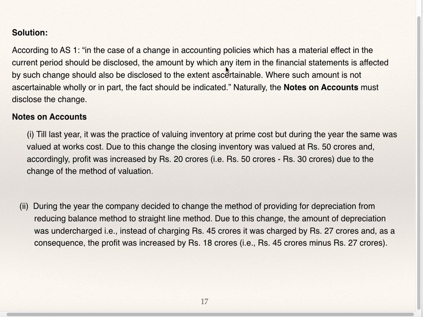The amount by which any item in the financial statement is affected by such change should also be disclosed to the extent ascertainable. Where such amount is not ascertainable wholly or in part, the fact should be indicated. Naturally, the notes on accounts must disclose a change.